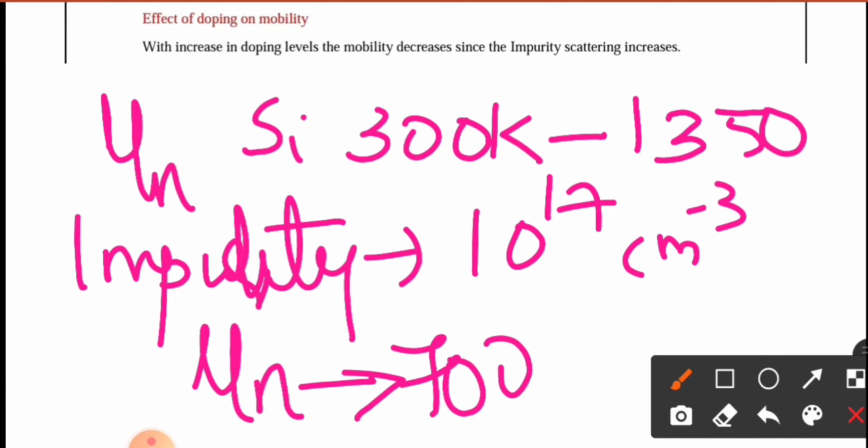So you can understand the presence of 10 raised to 17 ionized donor ions introduces a significant amount of impurity scattering and thereby a reduction in the mobility of electrons.